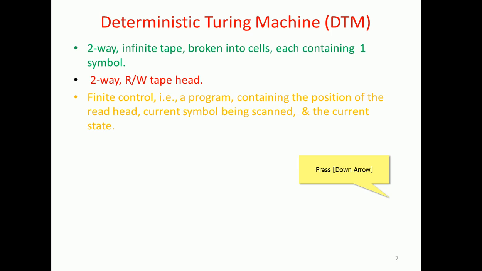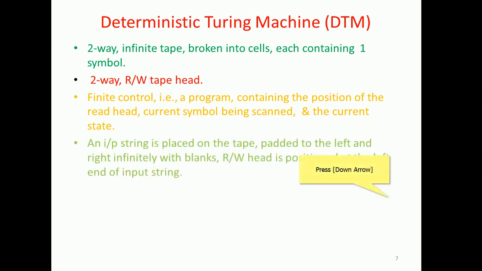The transition happens as delta of current state and current input, as we have seen in the various dimensions while discussing finite automata. The current input is scanned and examined, then it decides the next state with the help of the finite control.